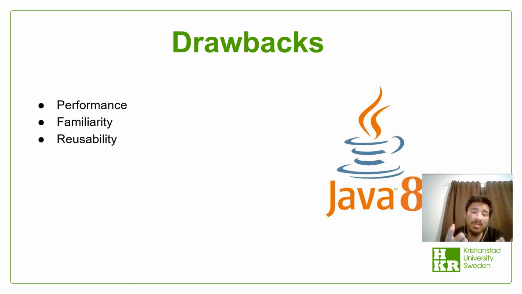Then there's familiarity. So in some environments, you want to write code that's familiar to special kinds of users, such as those who do not have any prior knowledge about streams. Also, then you can see comes reusability. So streams are traversable only once. So if you traverse the stream once, it is said to be consumed. To traverse it again, you have to get a new stream from the source code.